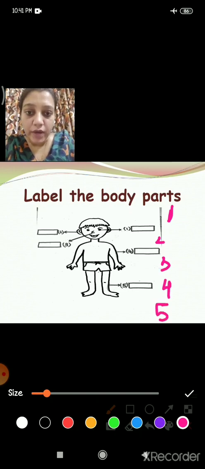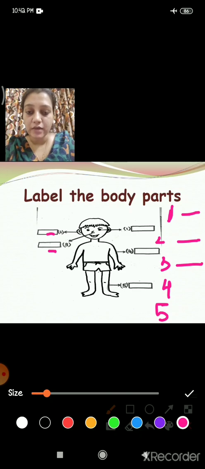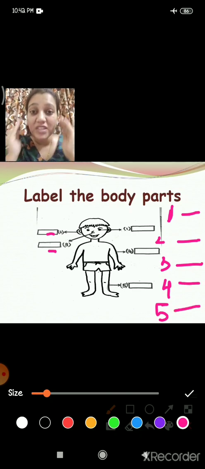So what is number 1 here? Which part of your body is number 1 asking about? That you will write here. Where is number 2? Here. Which part of your body is that arrow showing? That you will write here, number 2. Number 3 is here. Which part of your body is that, you will write here, and likewise number 4 and number 5. You have to write in the same sequence.